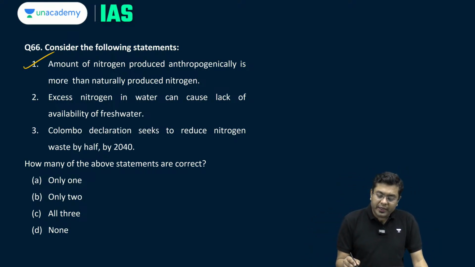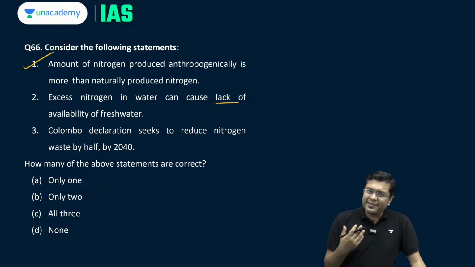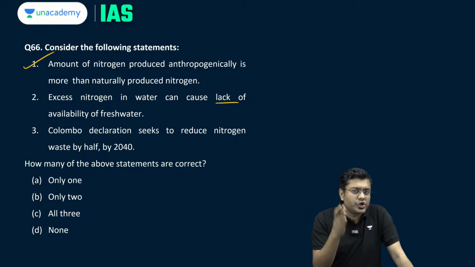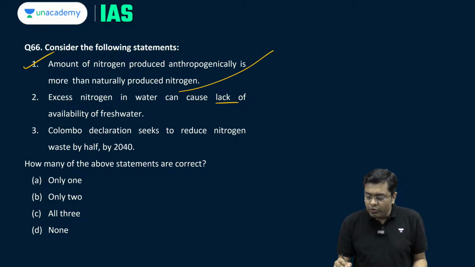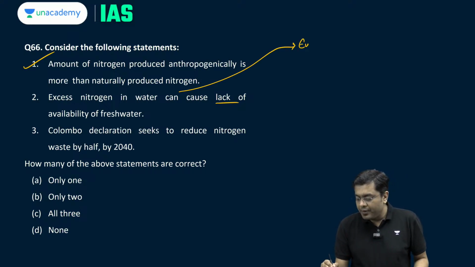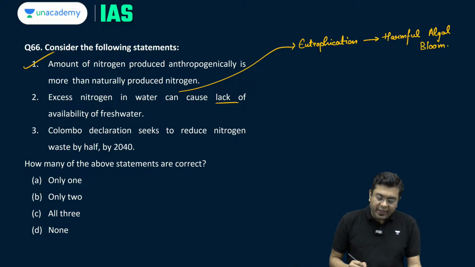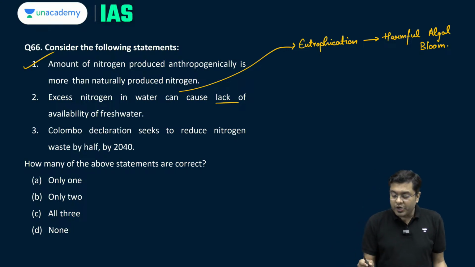Excess nitrogen in water can cause lack of availability of fresh water. When you have excess nitrogen production, then what happens? You have eutrophication, which eventually leads to harmful algal bloom. In the case of harmful algal bloom, whatever fresh water is there gets destroyed. So here availability of fresh water reduces.